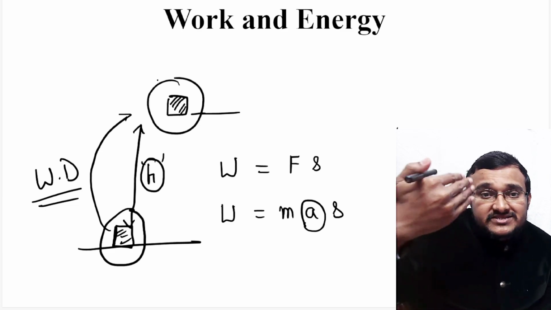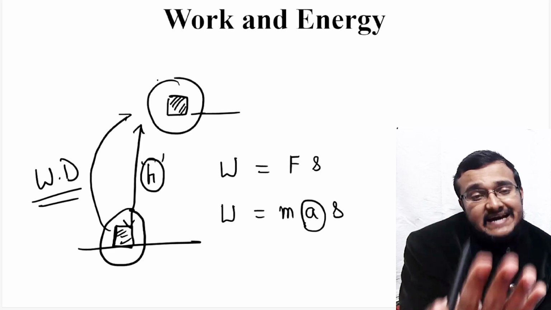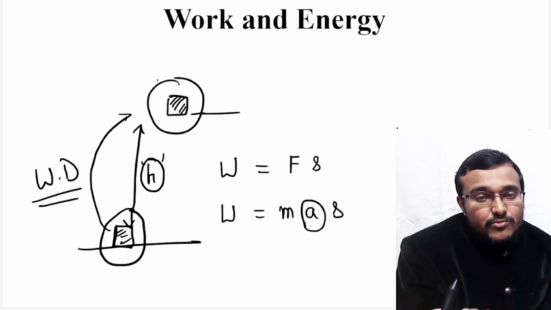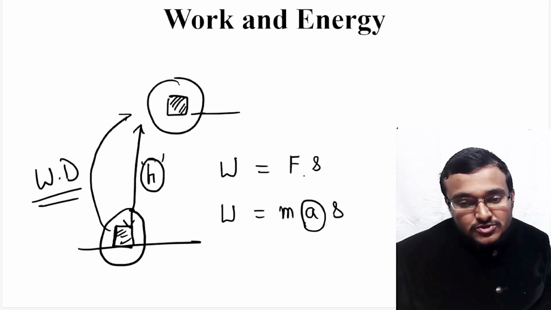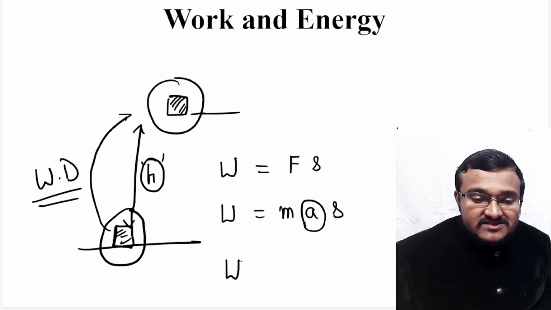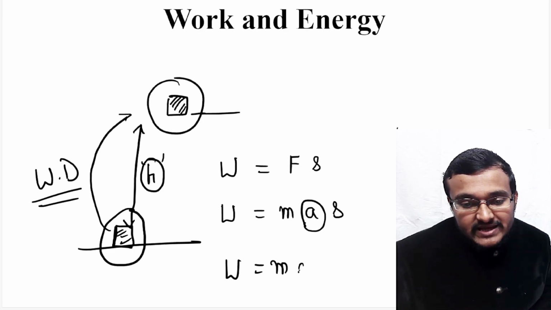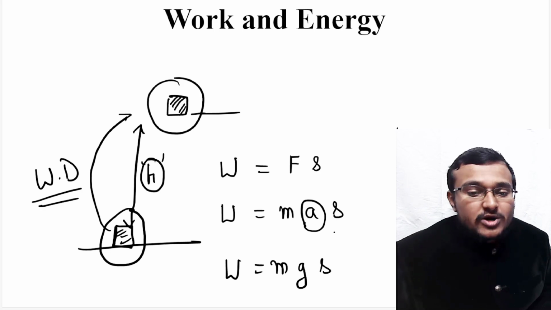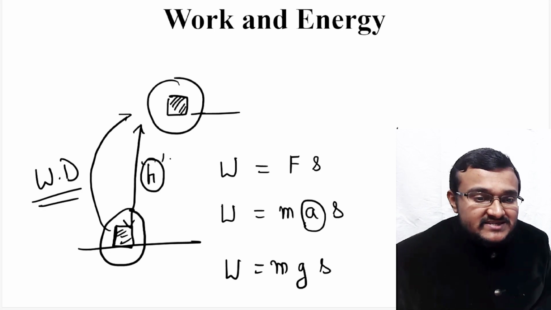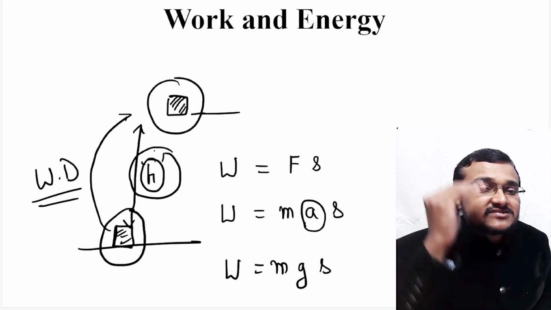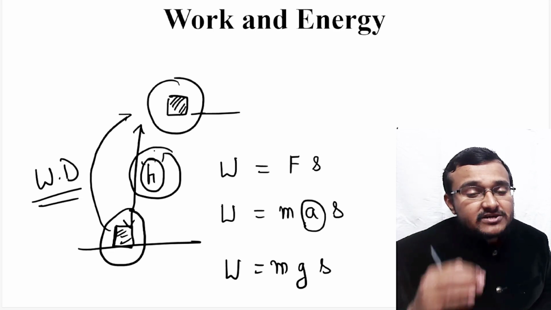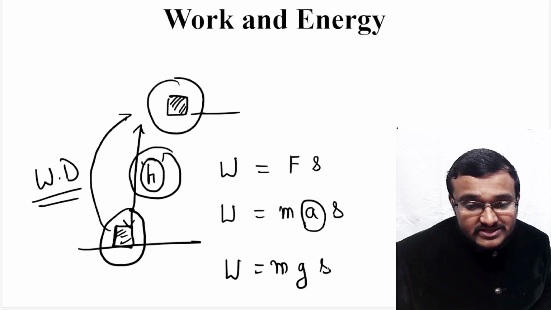Because this work is done against the gravitational force, acceleration due to gravity will be acting upon this object. So in place of acceleration I can write the acceleration due to gravity, g. So mgs. What is s? s is the displacement. In this case s is the height at which the object is kept from the ground, so in place of s I can write h.